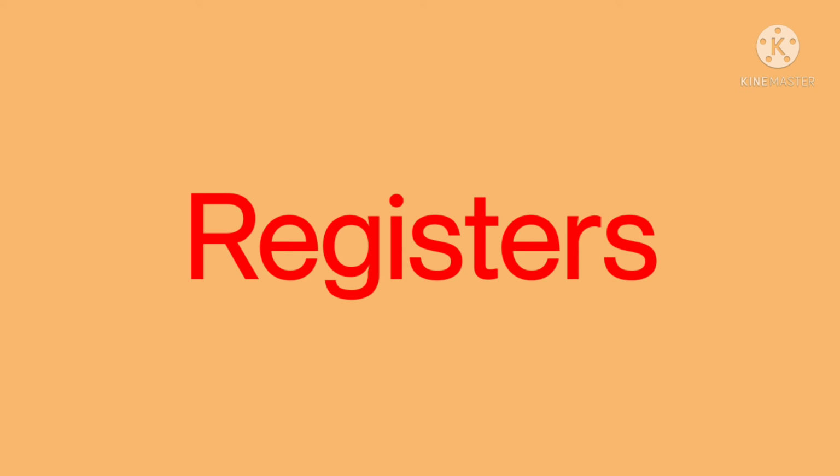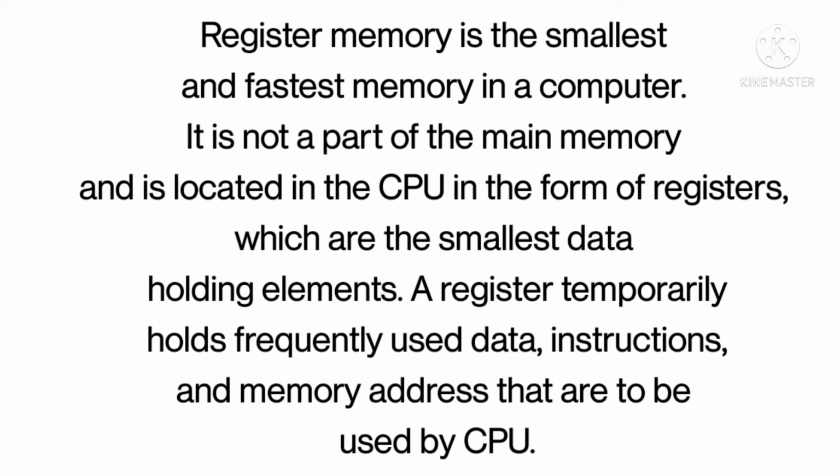Now registers. Registers are part of the CPU and help us increase speed by quickly providing data like arithmetic data or logical data. Register memory is the smallest and fastest memory in a computer. It is located in the CPU in the form of registers, which are the smallest data holding elements, and it provides arithmetic data or logical data to the CPU.